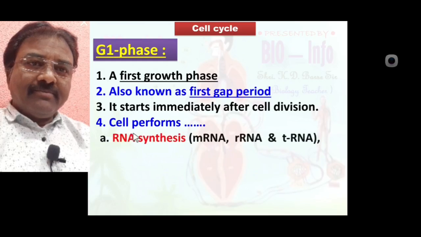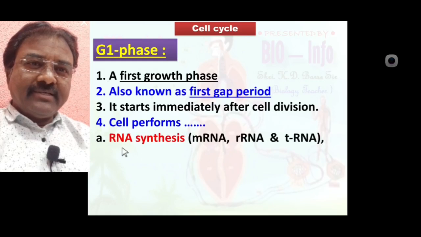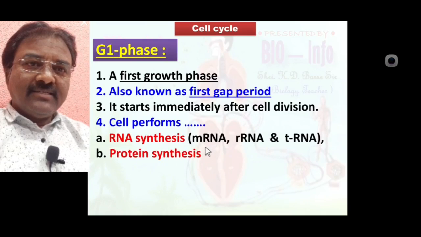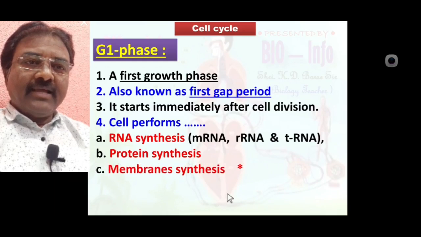In G1 phase the cell performs RNA synthesis, like mRNA synthesis, rRNA synthesis, tRNA synthesis. Also protein synthesis takes place in G1 phase, and also membrane synthesis.